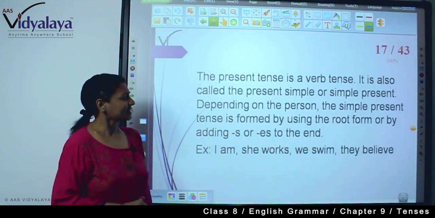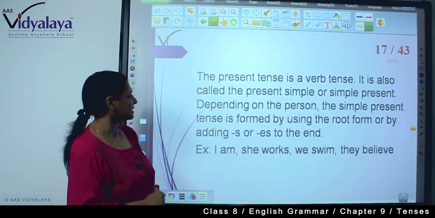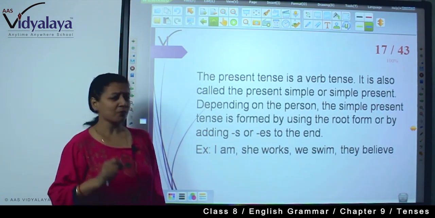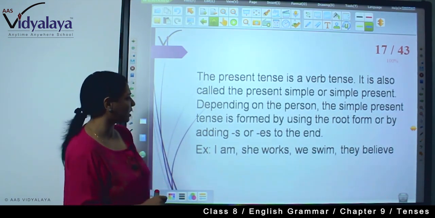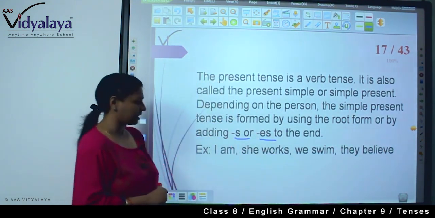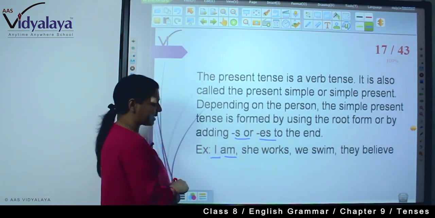Now, the present tense is a verb tense. It is also called the present simple or simple present tense. Depending on the person, the simple present tense is formed by using the root verb or by adding S or ES to the end. For example, with I, that is first person, it is am.